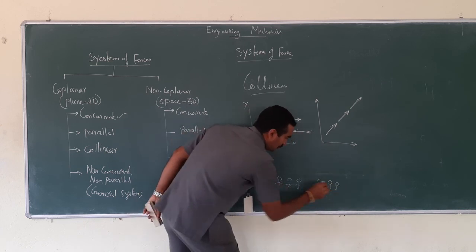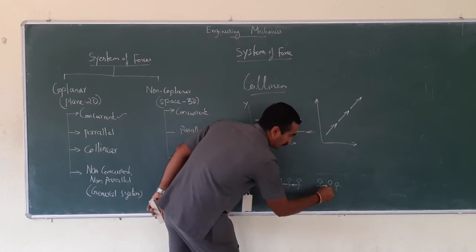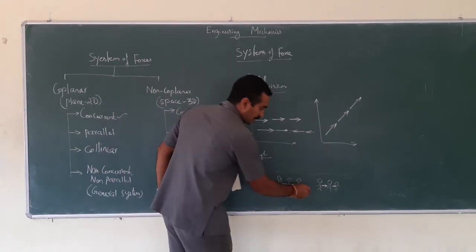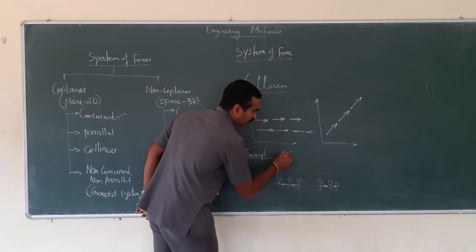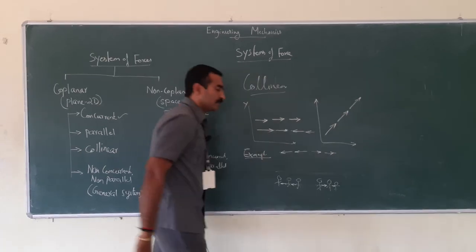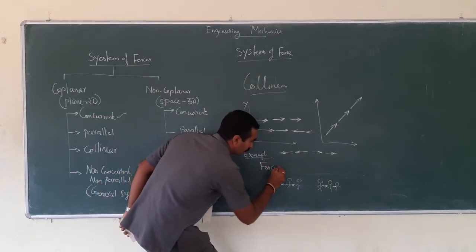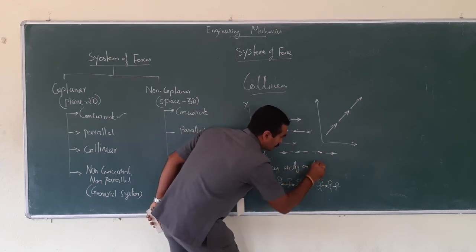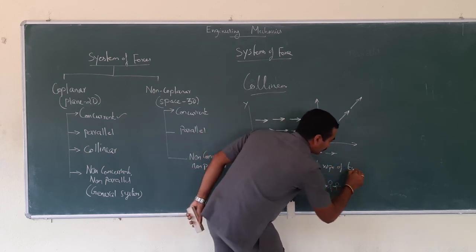These people try to pull this side and these people try to pull this side. The forces would be in this format. So what would be the example here? The forces acting on the rope of tug of war.